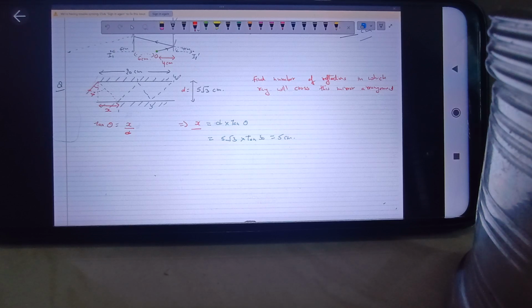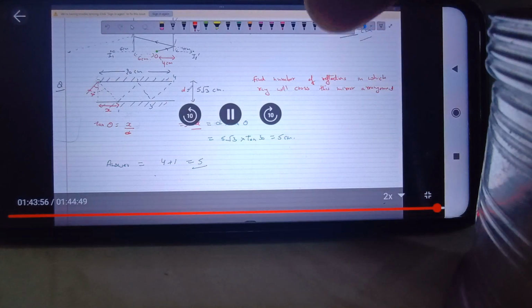But if you calculate the total number of reflections, we have to count the first one also, the initial one where the ray is getting incident. So for the total number of reflections, your answer will be 4 plus 1, that is 5. So in 5 reflections, the ray will come out of this mirror arrangement.